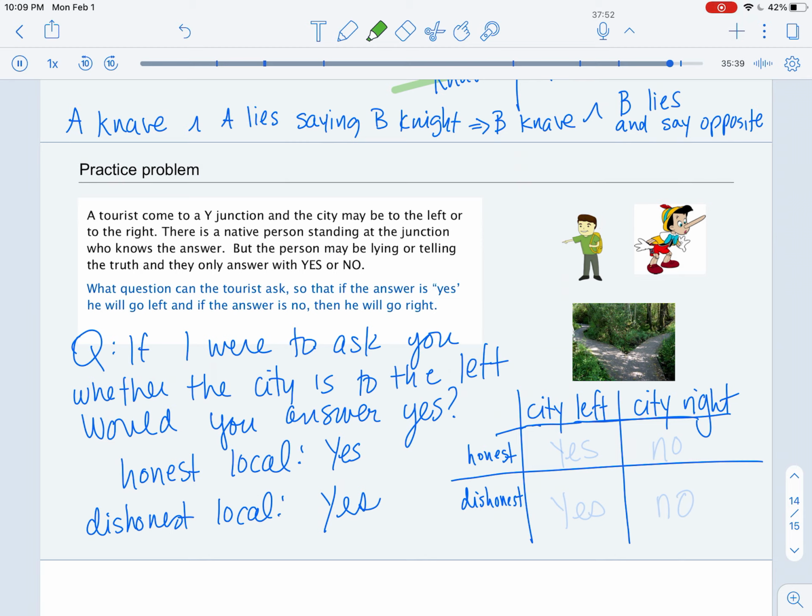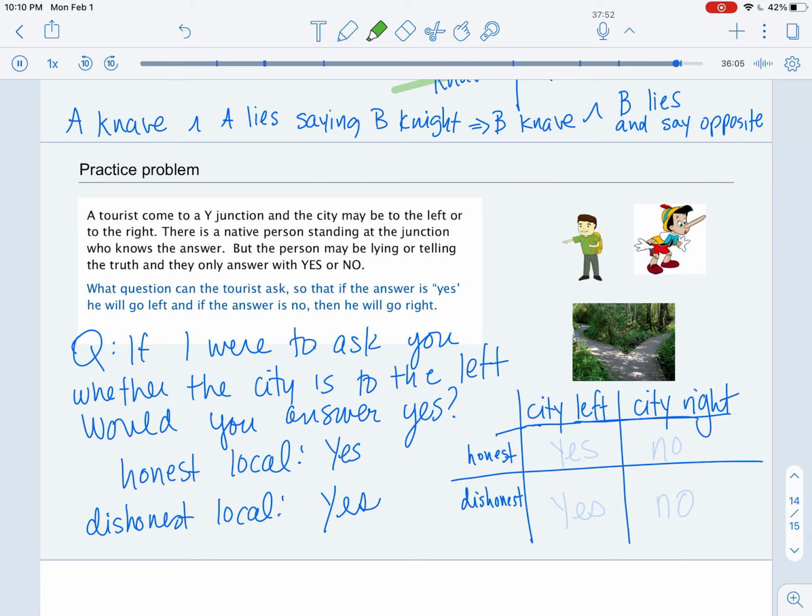So if the city was actually to the left, both the honest local and the dishonest local would answer yes. And if it weren't to the left, the honest local would just say no. The dishonest local would say yes, but then we're asking, would you answer yes? And then the dishonest local will say no.